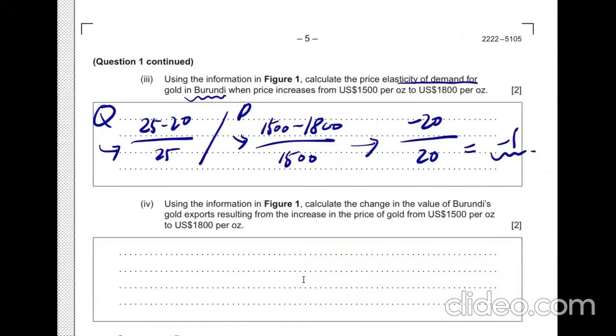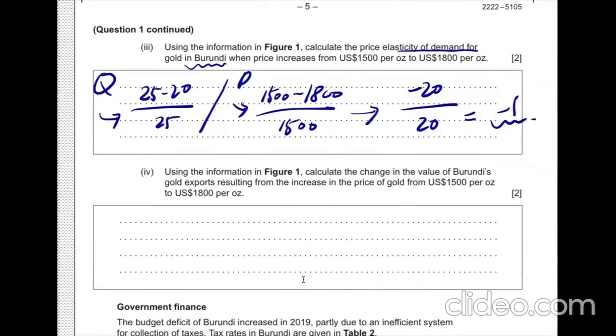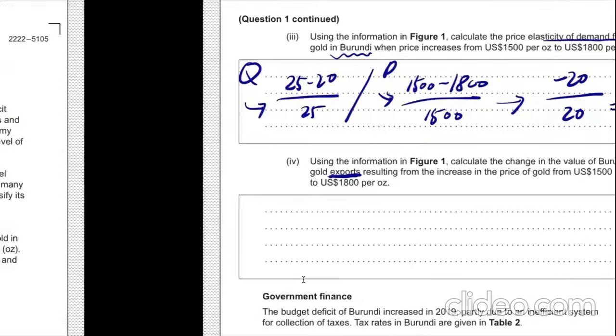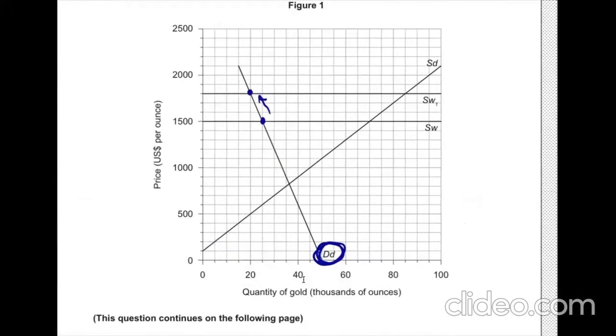Next question. Using the information in Figure 1, calculate the change in the value of Burundi's gold export resulting from the increase in the price of gold from $1,500 per ounce to $1,800 per ounce. This time we are talking about exports, so we need to look at the supply side here. It used to produce this much, but now producers are more incentivized to produce more, to this level.